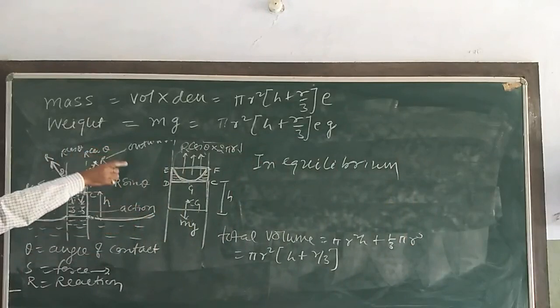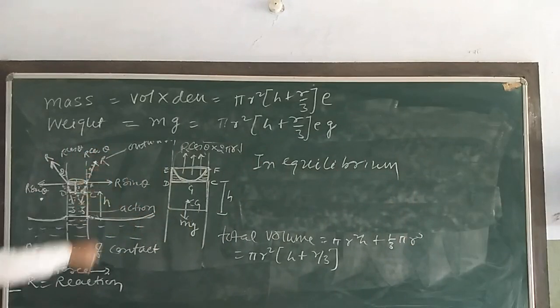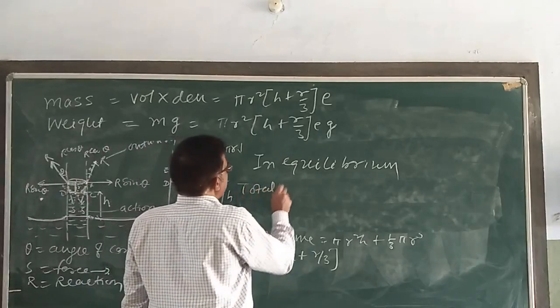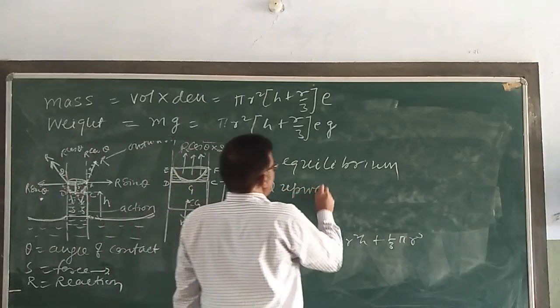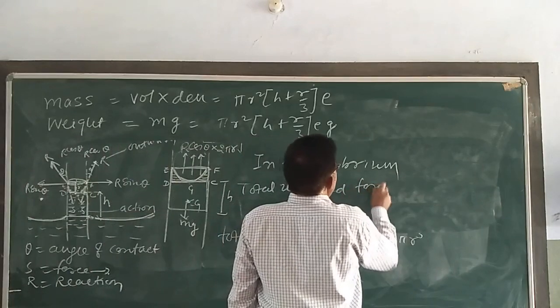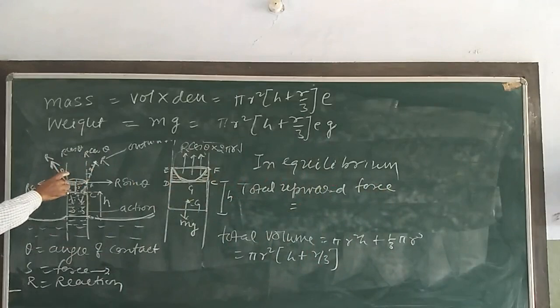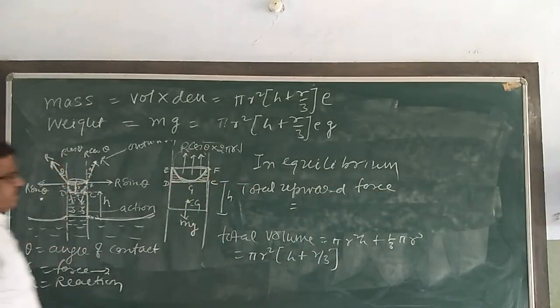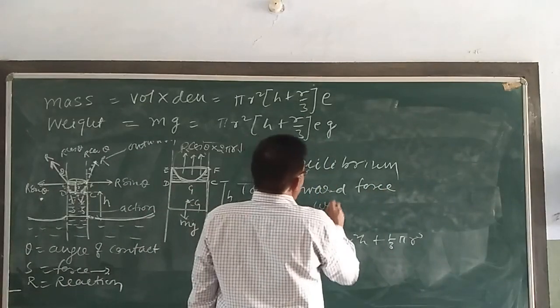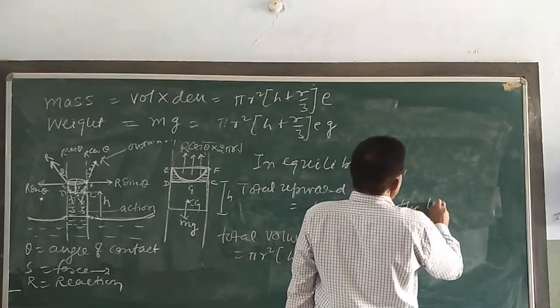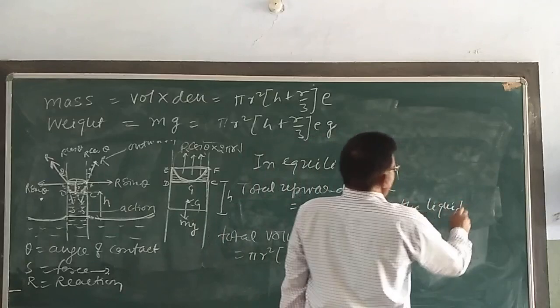Total upward force is equal to the weight of the liquid raised in the tube.